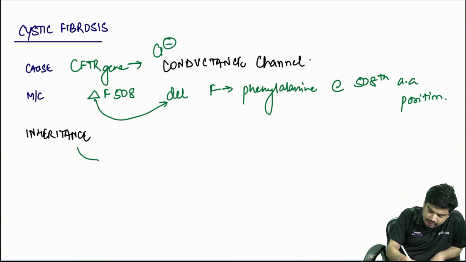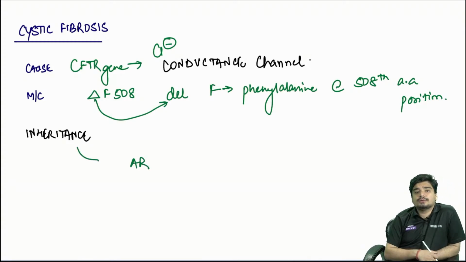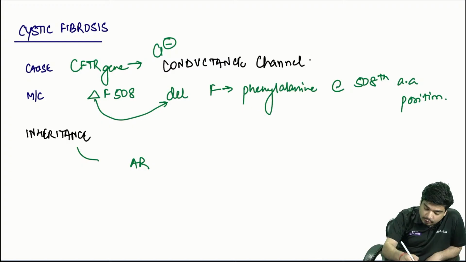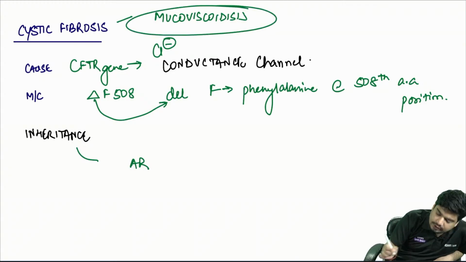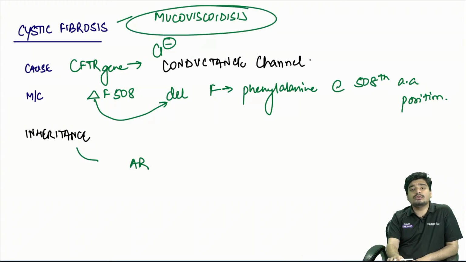This is inherited in an autosomal recessive manner. Cystic fibrosis is also called mucoviscoidosis, and we'll come to why.